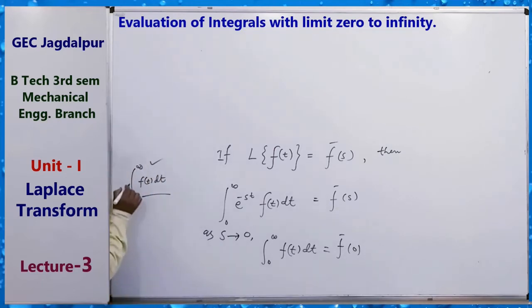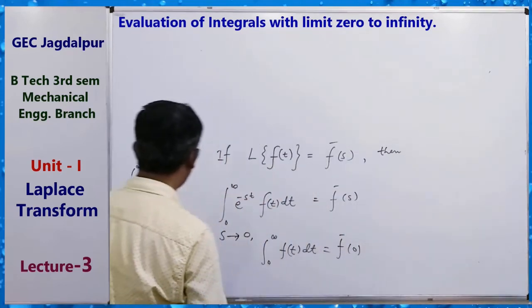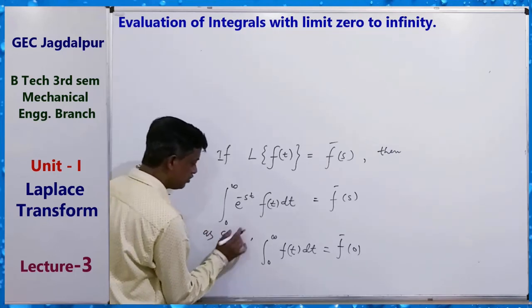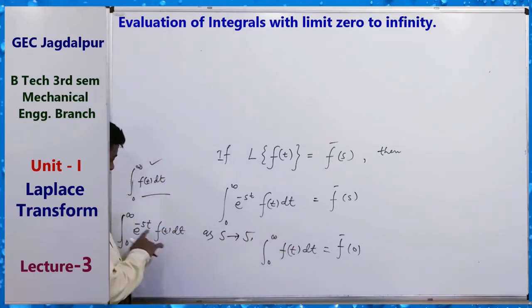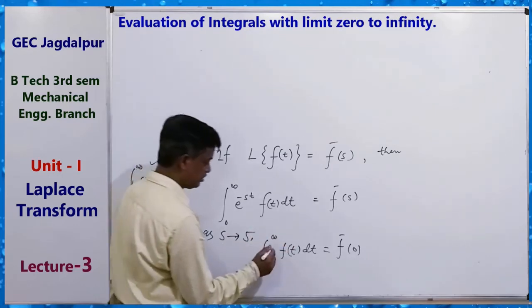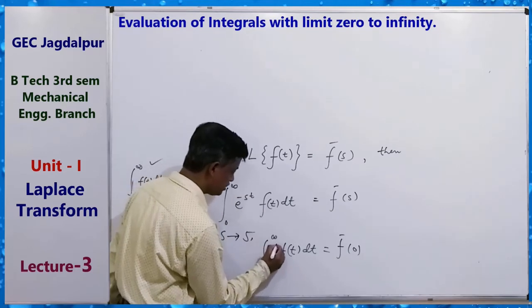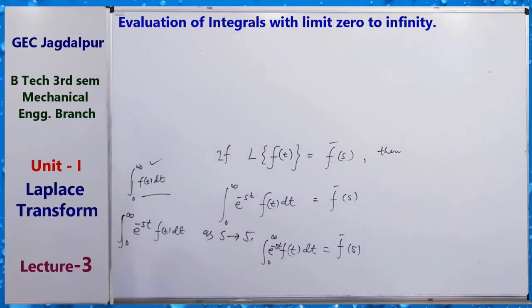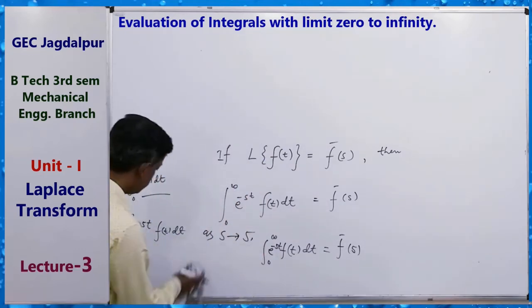Suppose we want to find the value of 0 to infinity e to the power minus 5t f(t) dt, then s can be tending to 5. So s equals to 5, e to the power minus 5t. Here s equals to 5, so we can find the integral. So this is the technique.